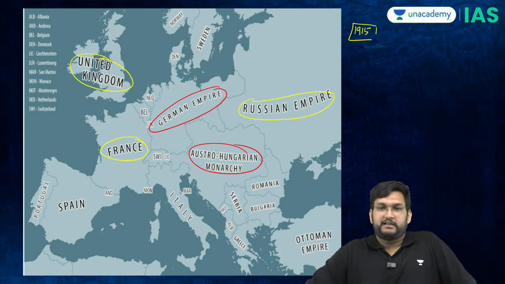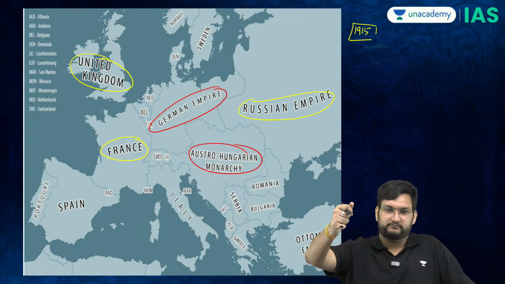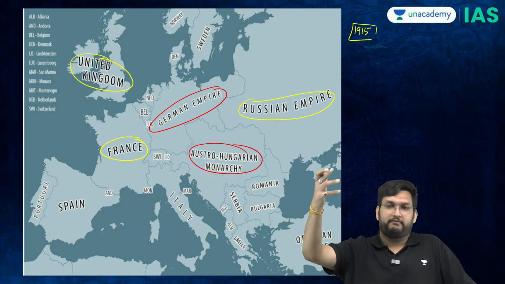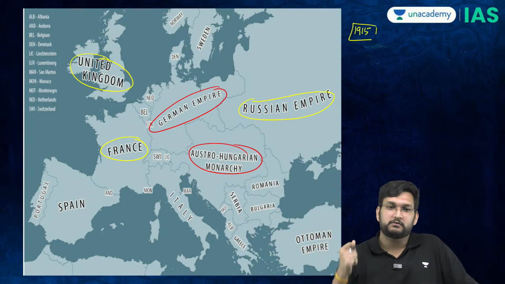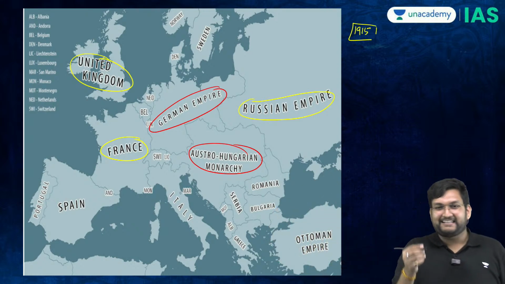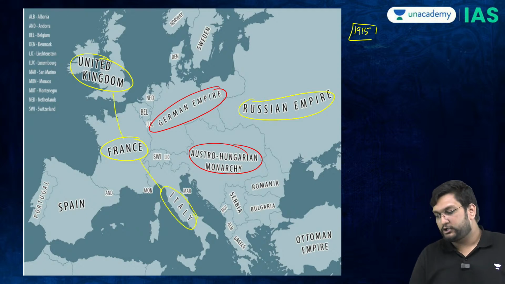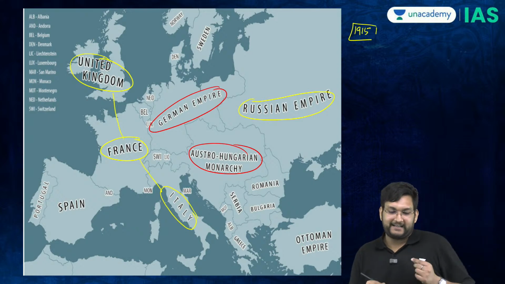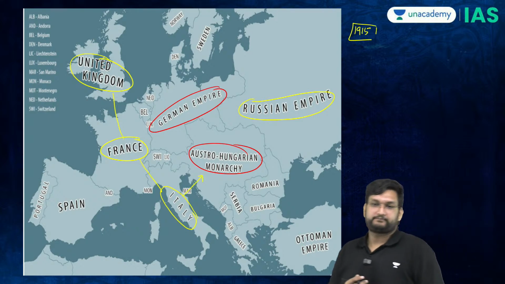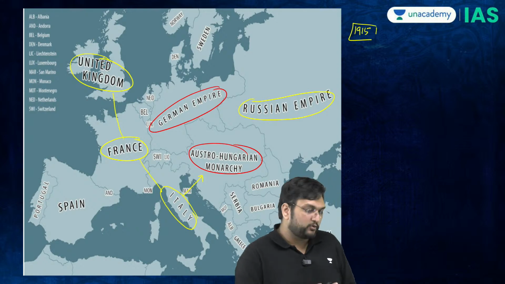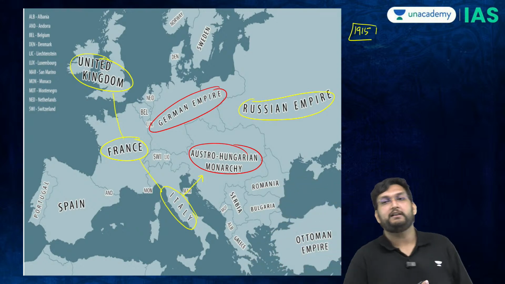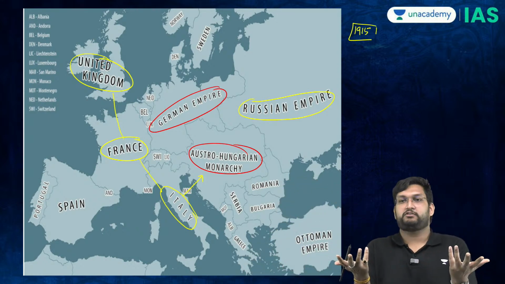So, Italy said, yes, I wanted the Trentino area from Austria. So, Britain and France say, go, ask for it. We're already fighting. Why not get Trentino for you also? So, Italy is, in a way, added to the allied powers, and Italy is going to attack Austria over the Trentino area. That give me the Trentino area.